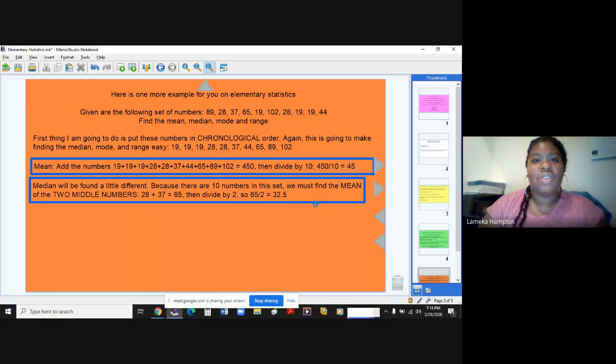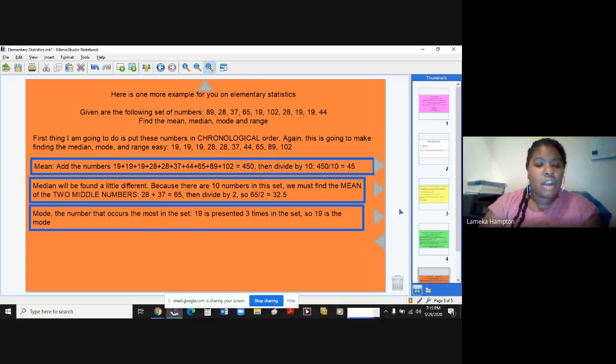I get this question all the time when I discuss elementary statistics. Is it okay if your answer is a decimal? In most cases, your answer will be a decimal. Sometimes it won't be, sometimes it will be, just depending upon how everything goes. All right.